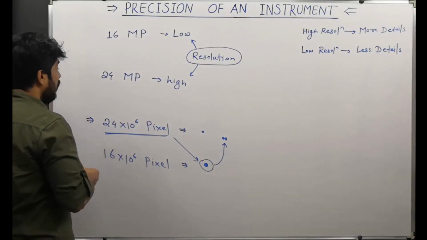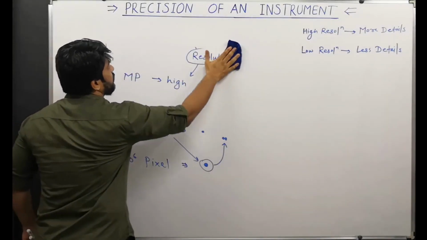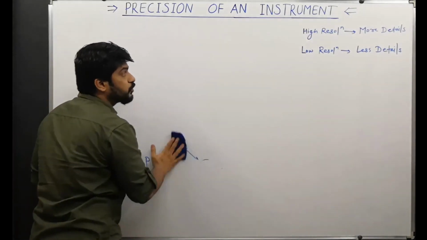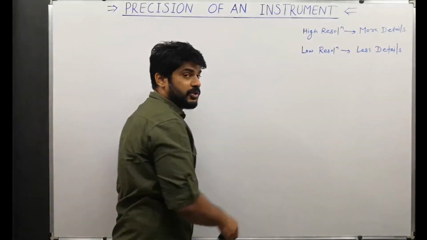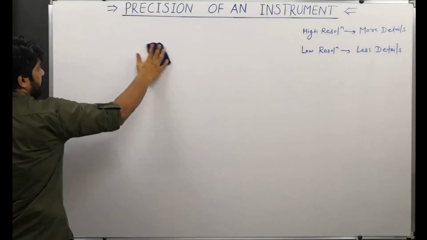Now what we will do is we will see another example. Using that example we will try to understand what precision is. So we'll keep these two examples in our mind. From this example we have got this conclusion. Now let's see another example.